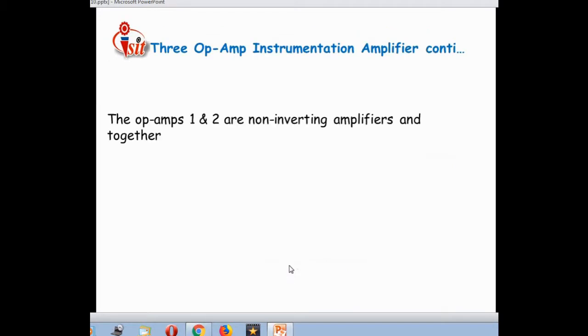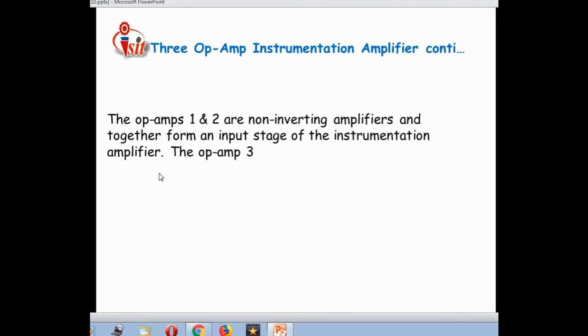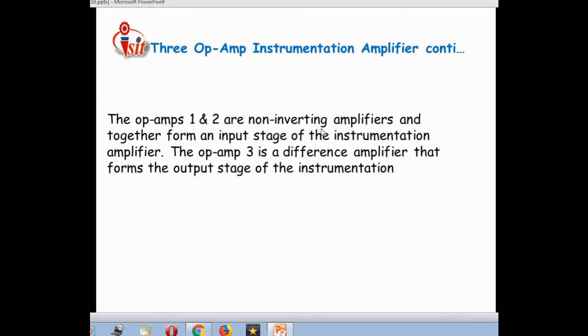Then derivation and simplification related to this. Just see, op-amp 1 and 2 are the non-inverting amplifiers, as I told you, and together form the input stage of the instrumentation amplifier. Op-amp 3 is a difference amplifier. That means it will introduce a difference between the outputs of op-amp number 1 and op-amp number 2. That means it is placed as a difference amplifier. That forms the output stage of the instrumentation amplifier.